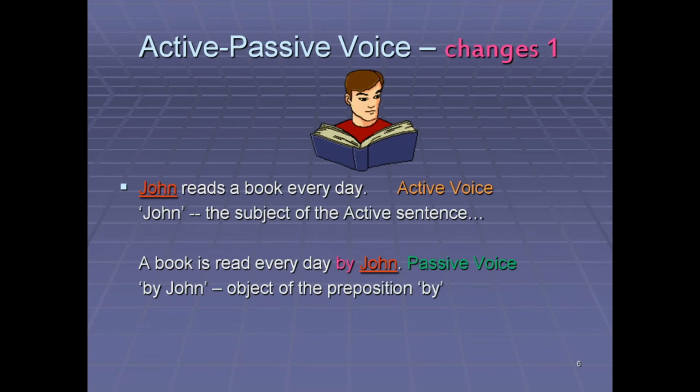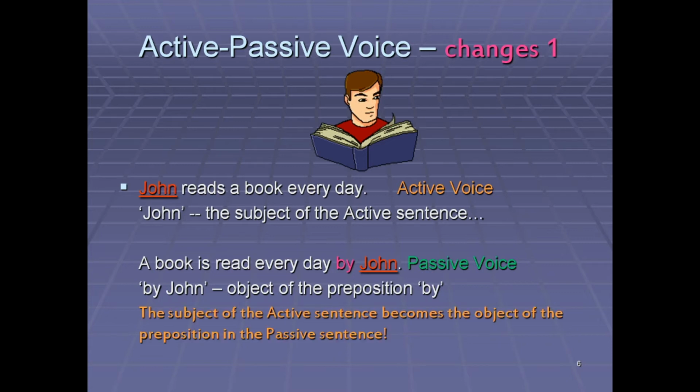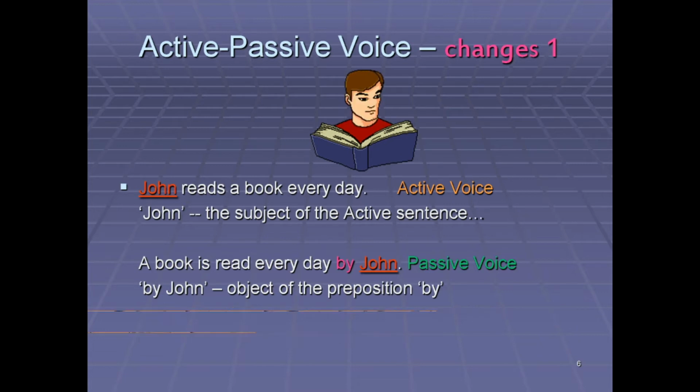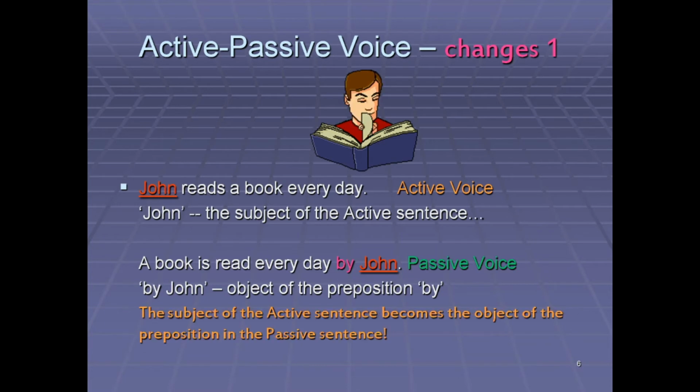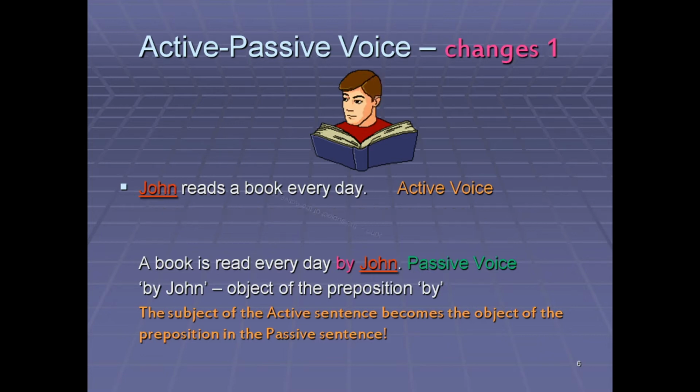By John, John is the object of the preposition by. The subject of the active sentence becomes the object of the preposition in the passive sentence.